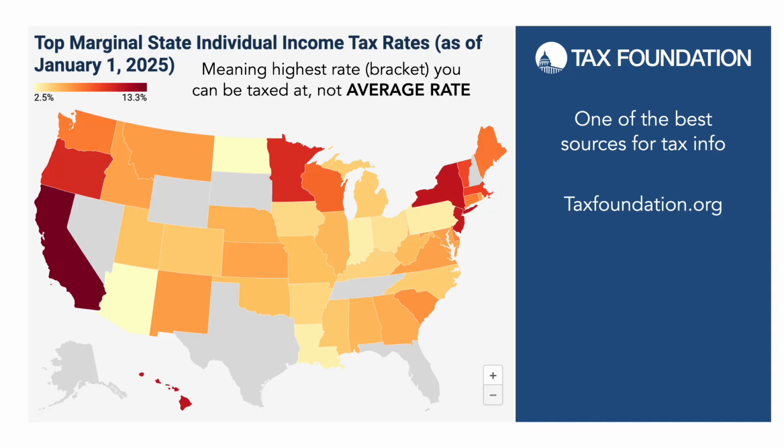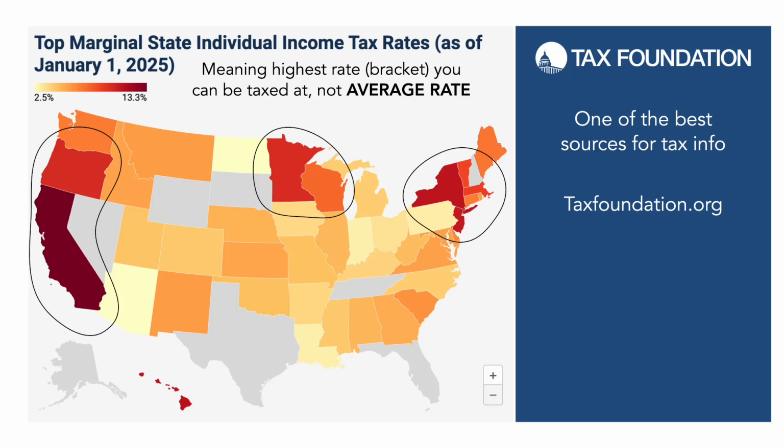When we look at this map, it looks like the highest brackets you can be taxed at are here on the West Coast, over here in the Midwest, and then the Northeast. So the rest doesn't have quite the highest progressive income tax brackets as those areas right there.